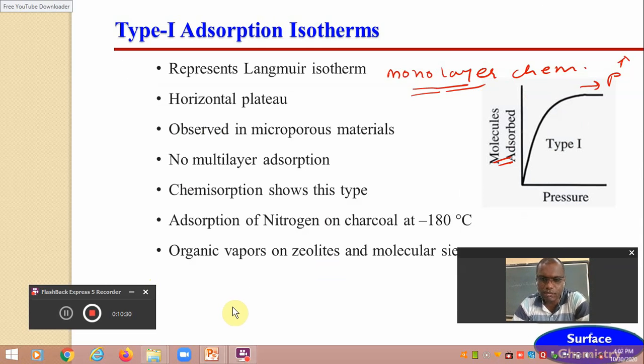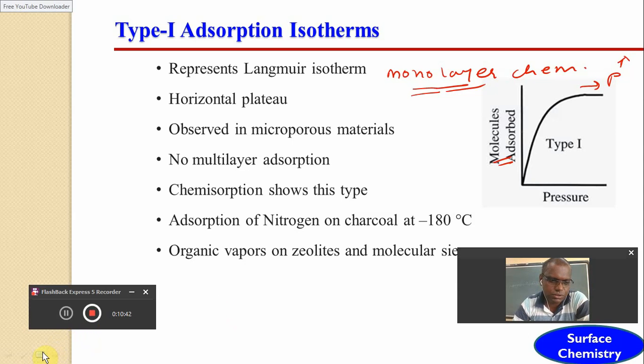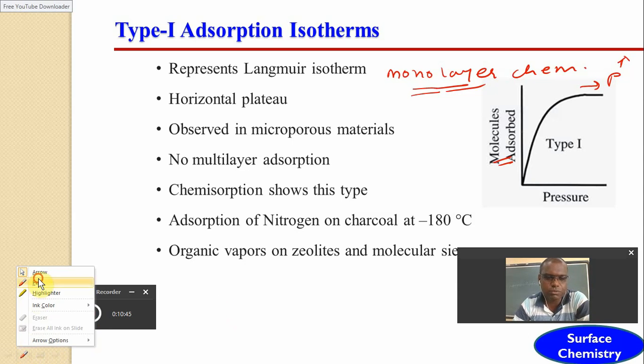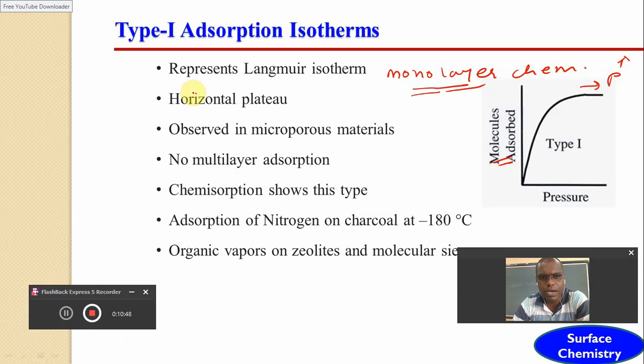Dear friends, the first type of adsorption isotherm is the plot of x upon m versus pressure, meaning the amount of gas adsorbed on the surface of adsorbent against pressure at constant temperature. This first type of adsorption isotherm simply represents the Langmuir adsorption isotherm. What are the assumptions of this Langmuir isotherm? We have not studied that yet, but we will discuss it in the next part, then you will come to know that.